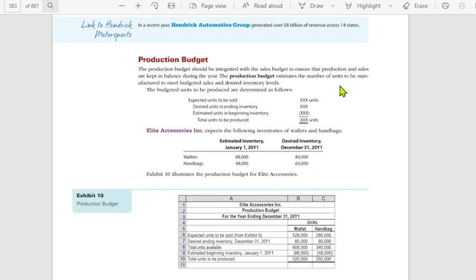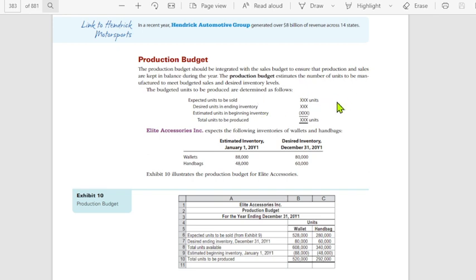So tingnan lang naman natin how the production budget is identified. The production budget should be integrated with the sales budget to ensure that the production and the sales are kept in balance. Kasi ito yung sales budget mo, dapat yung production mo is at par or balance yan. Kasi kung mas mababa or mas marami, hindi efficient ang operations sa production. Let's take a look at this.